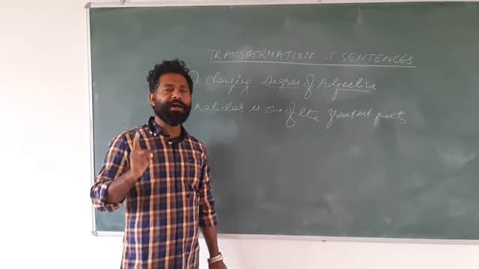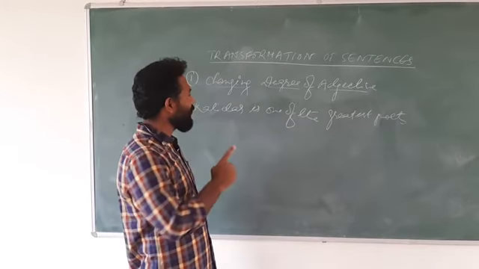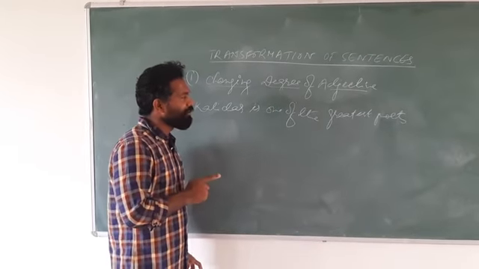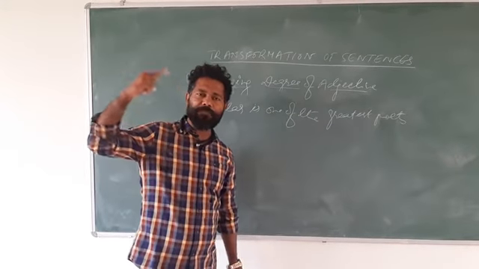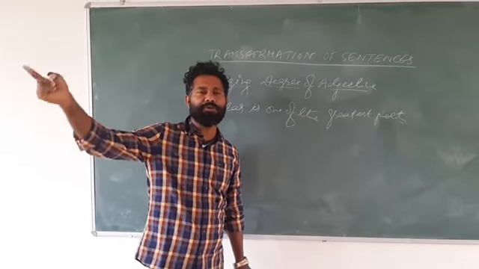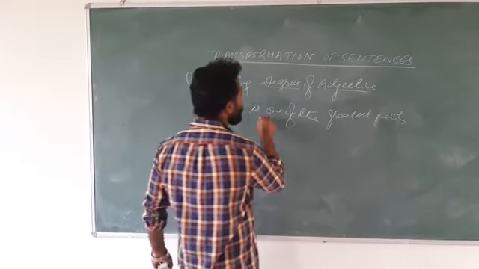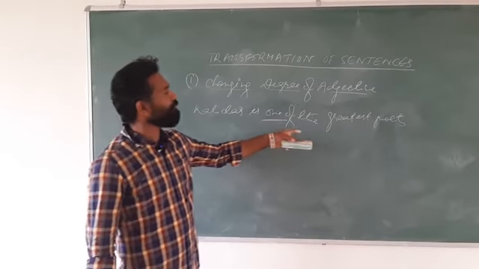And when you say Kalidas was the greatest poet, that means only Kalidas, no other poet was as great as Kalidas, or Kalidas was greater than all other poets. But here I have written one of the greatest.